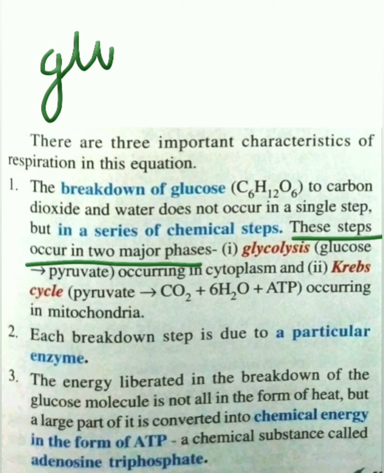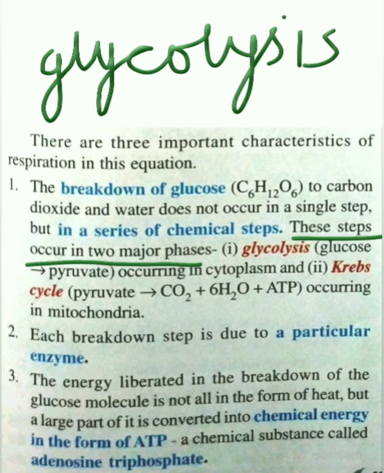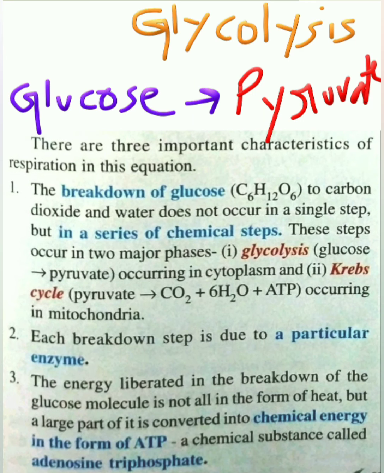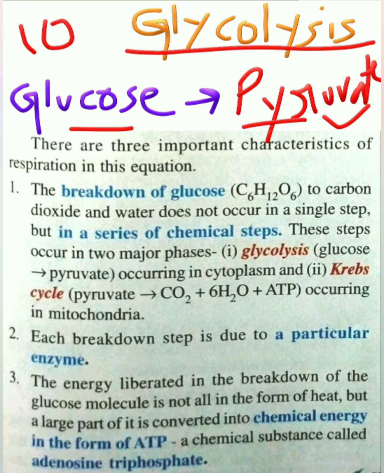Number one is glycolysis, which causes breakdown of glucose into pyruvate. So in glycolysis, the glucose breaks down to form pyruvate, and it is a 10-step process, and it occurs in the cytoplasm of the cell. So if this is the nucleus, this portion is the cytoplasm of the cell. So glycolysis takes place in the cytoplasm of the cell.